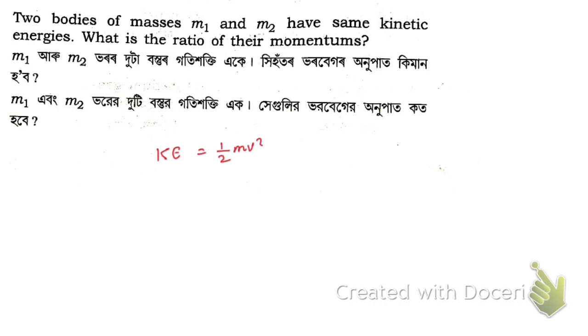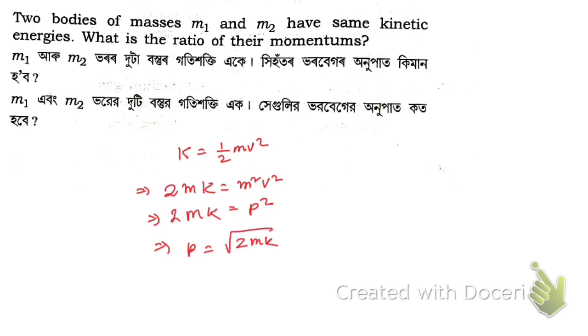If we multiply 2 and m on both sides, it becomes 2mK equals m square v square, and m into v is momentum, so 2 into mass into kinetic energy is momentum square.